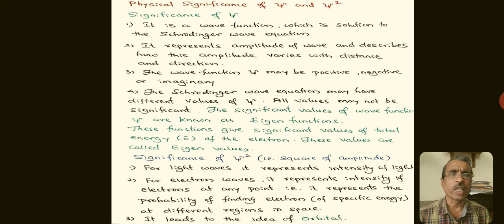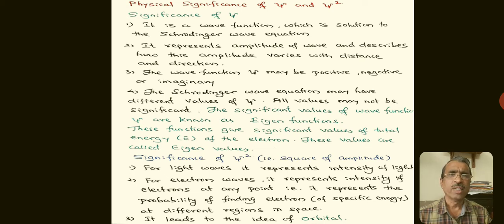The wave function psi may be positive, negative, or even imaginary. The Schrodinger wave equation may have different values of psi, but all values may not be significant. The significant values of wave functions psi are known as